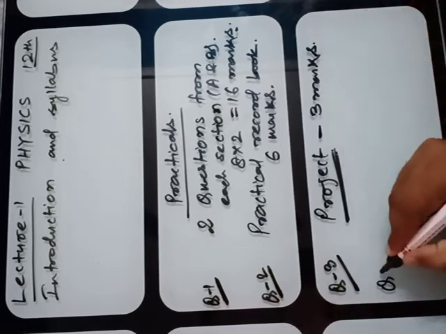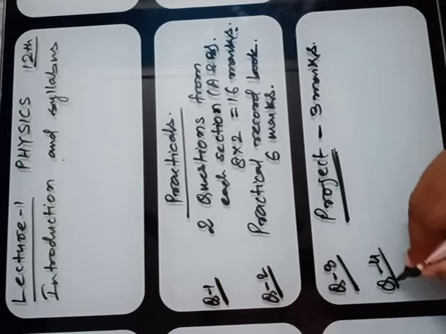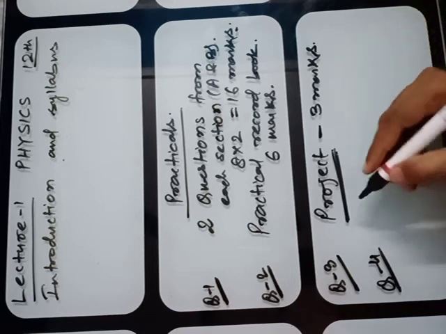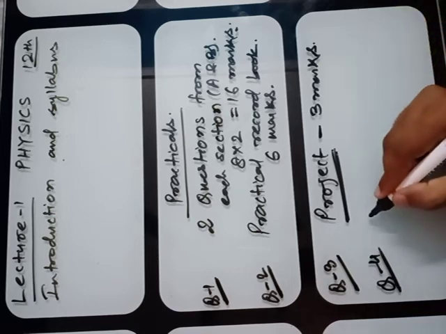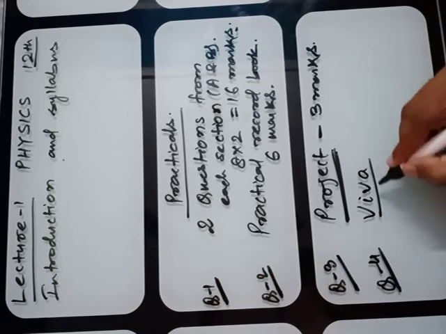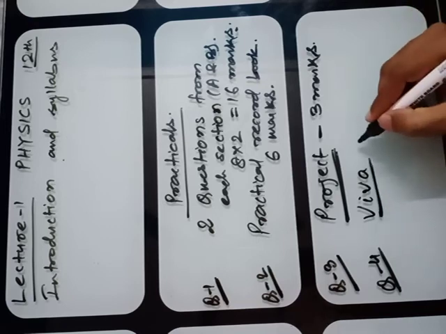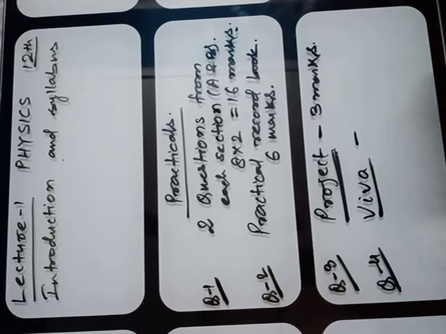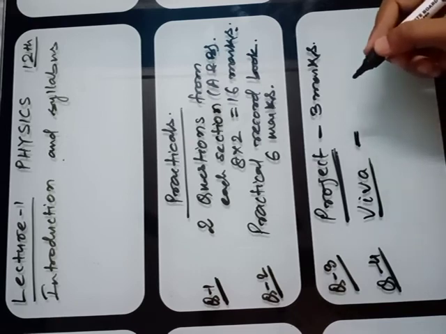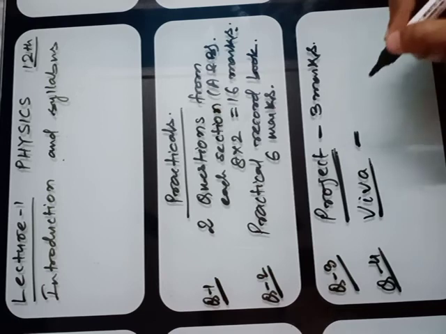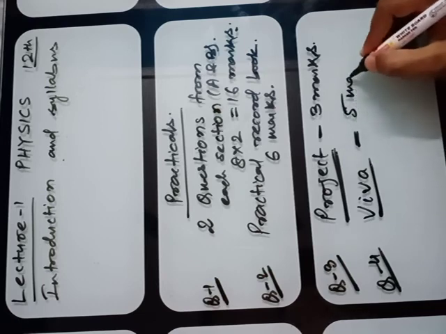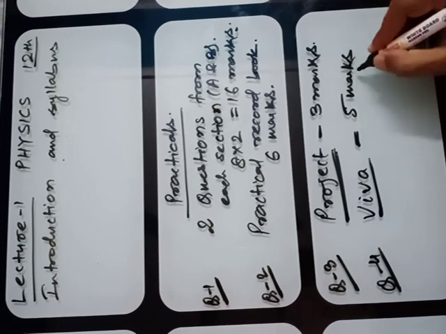Question number 4 will be viva. Throughout the session you have performed the experiments, and you have to give the answers your external will ask. This will be of 5 marks.